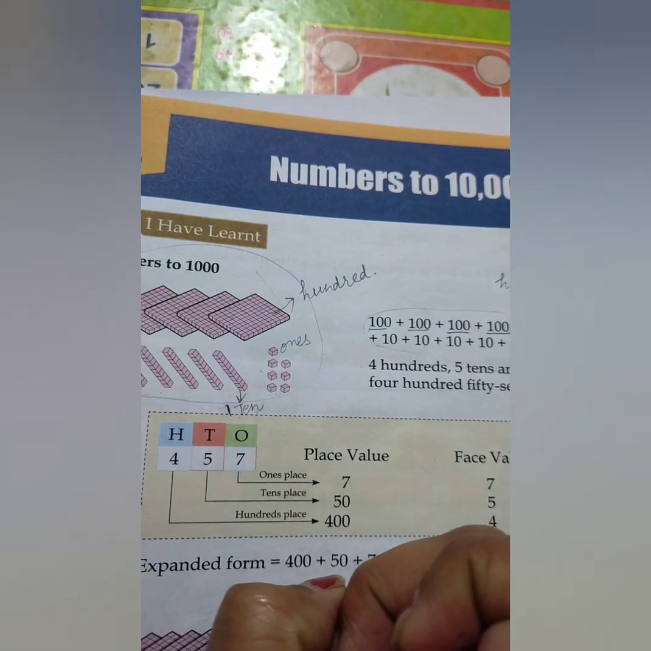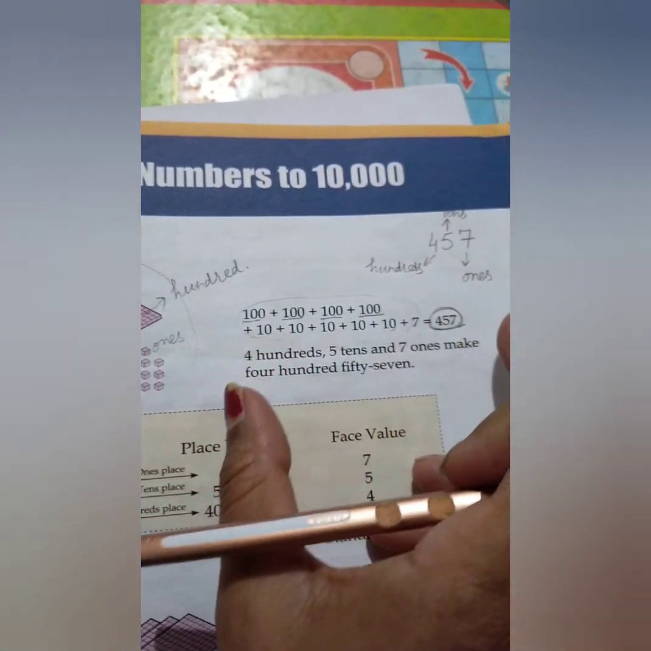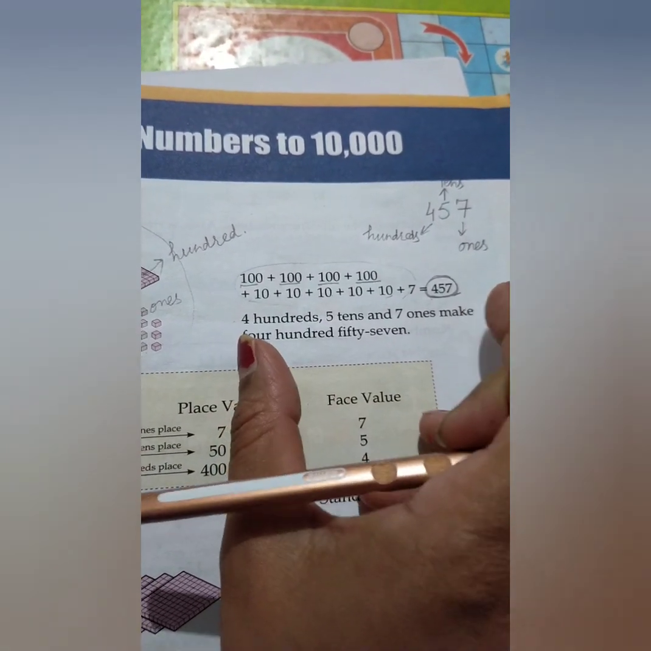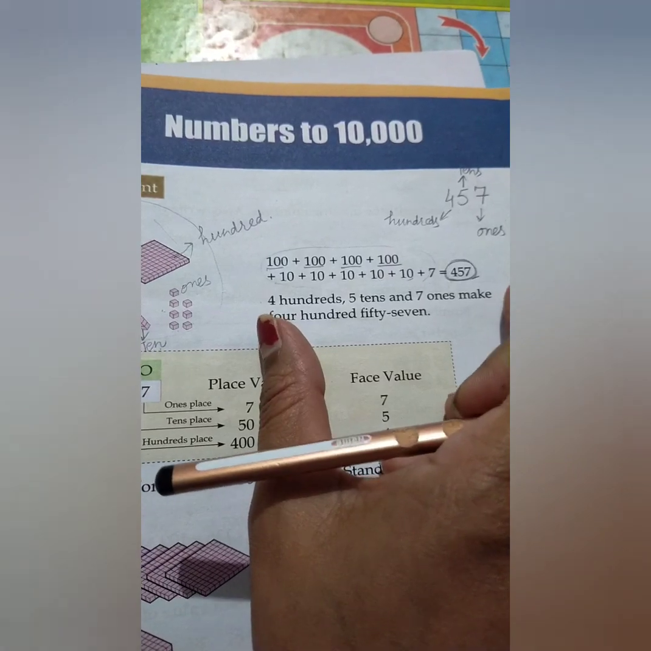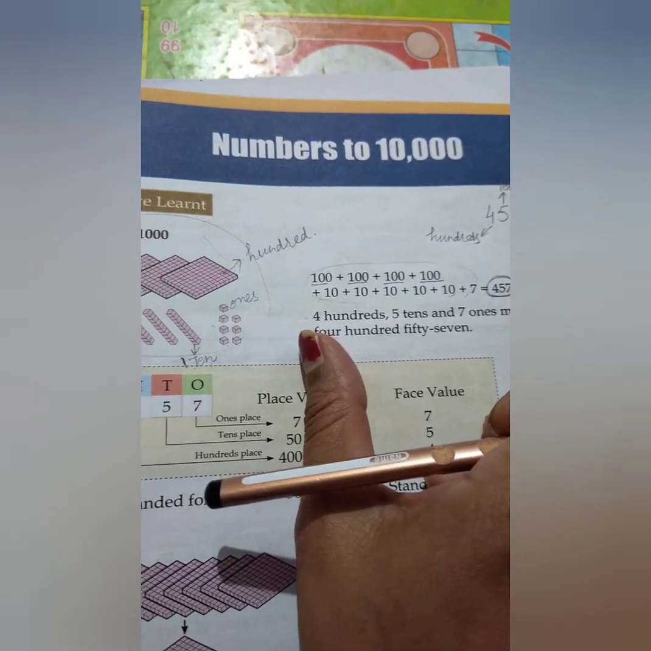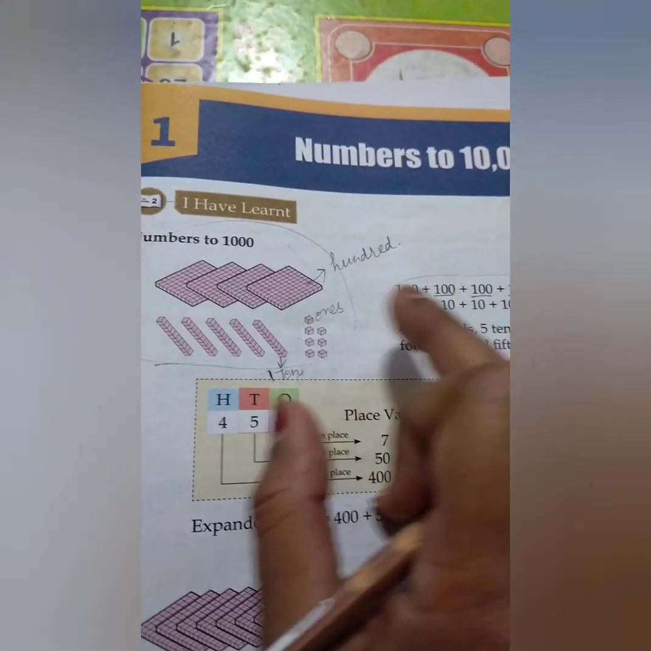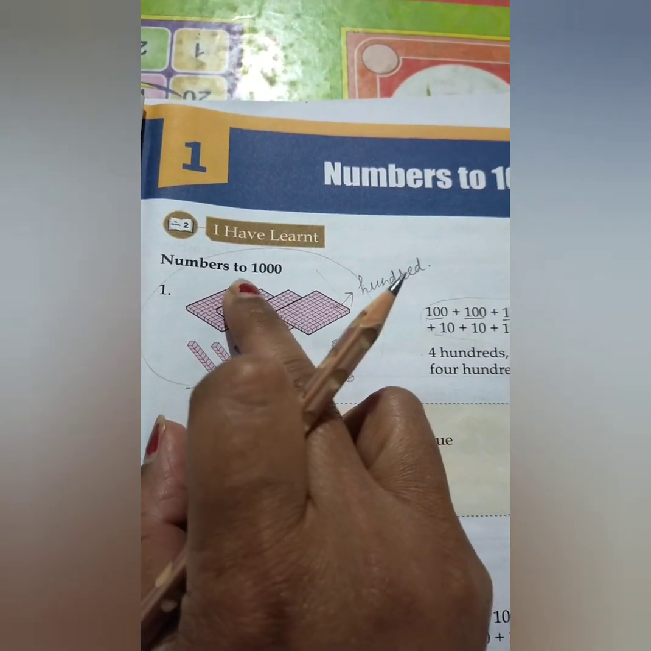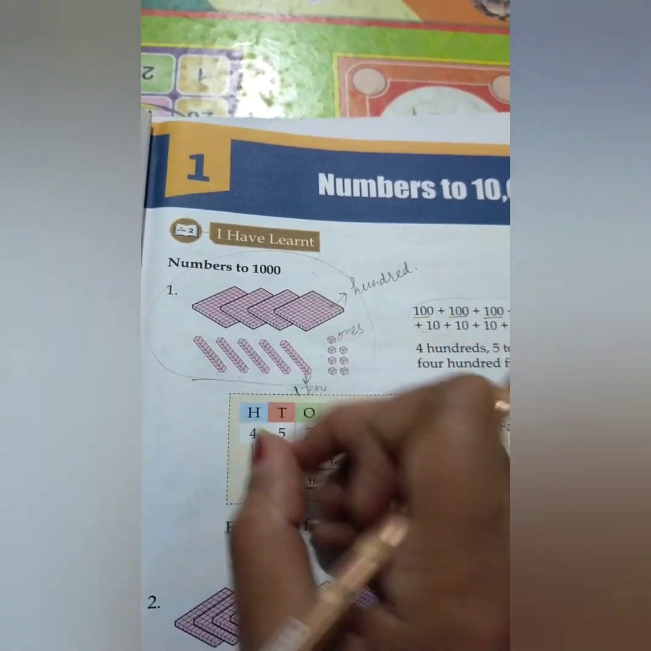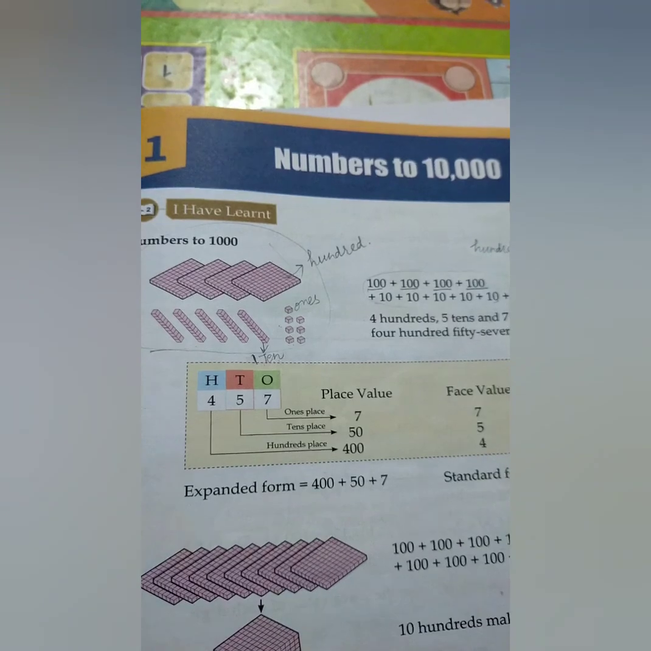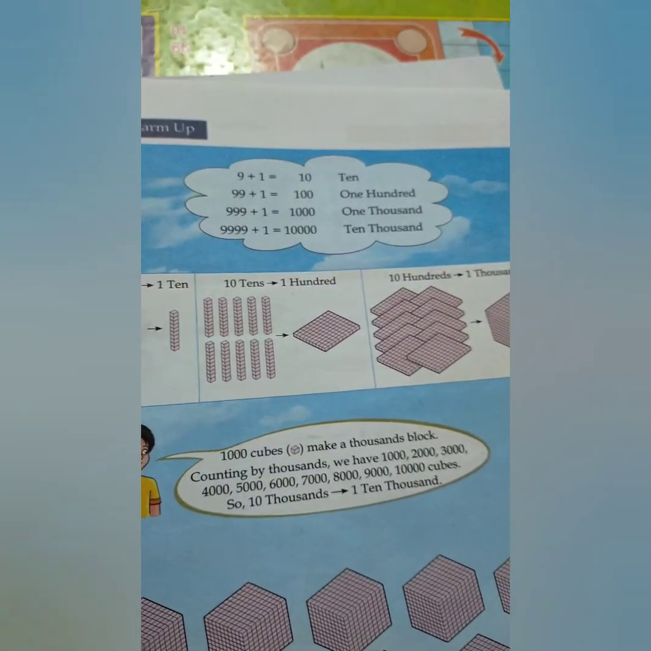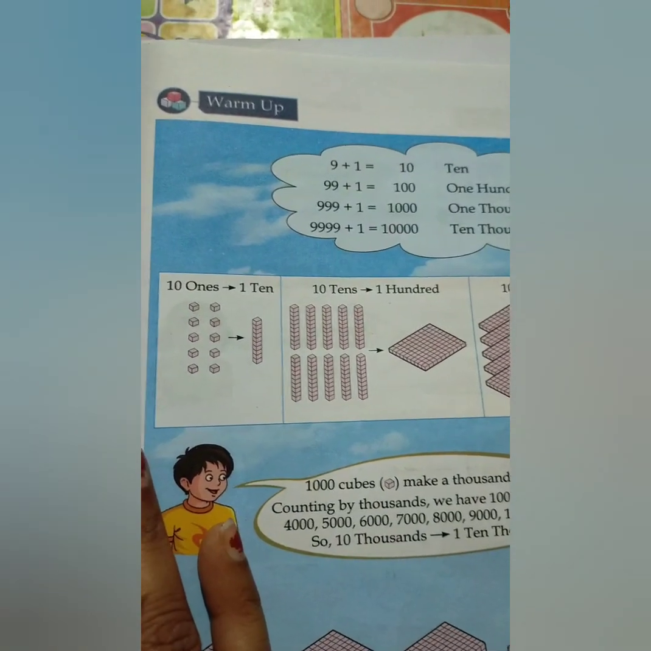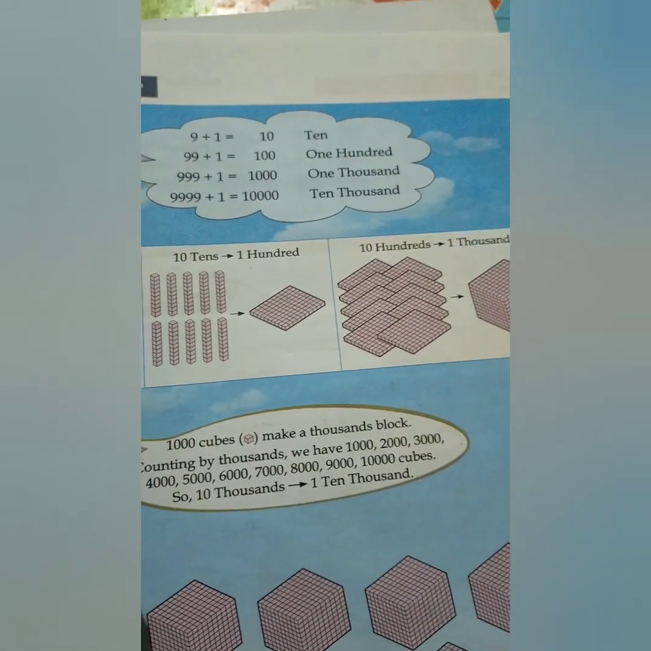Like this all the numbers are framed in mathematics. Now it was regarding class 2, because in class 2 we learned the numbers up to 1000, but now as per class 3 we will study the numbers up to 10,000.